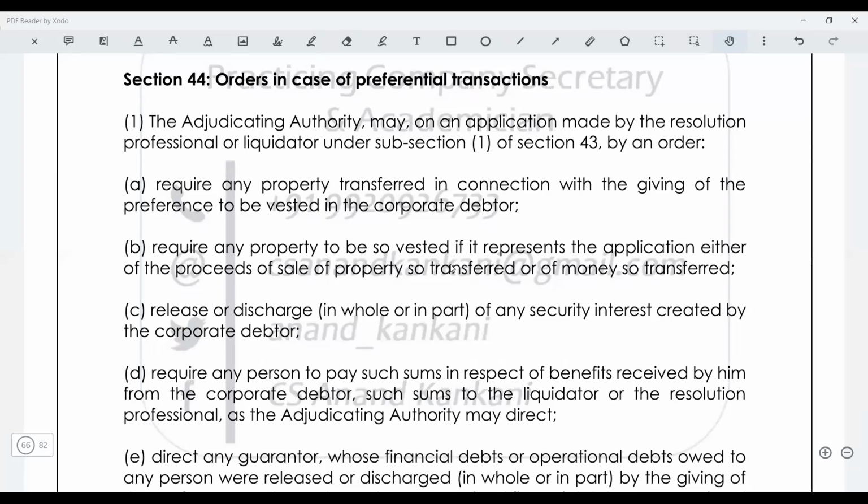Mansi says that I have already sold the asset. So the court would say give the money back. Got it? Guys, this is clear. The court would say give the money back. Third, Mansi would say, okay, I'm giving you the asset back. But the court would again object. Wait, you are not just going to transfer the asset. This asset was given to you 1.5 years back, and for 1.5 years you have given this asset on lease, on which you are getting lease rent also. Please give the lease rent also. Got it? So if there is any benefit which was received, you will have to restore that also.